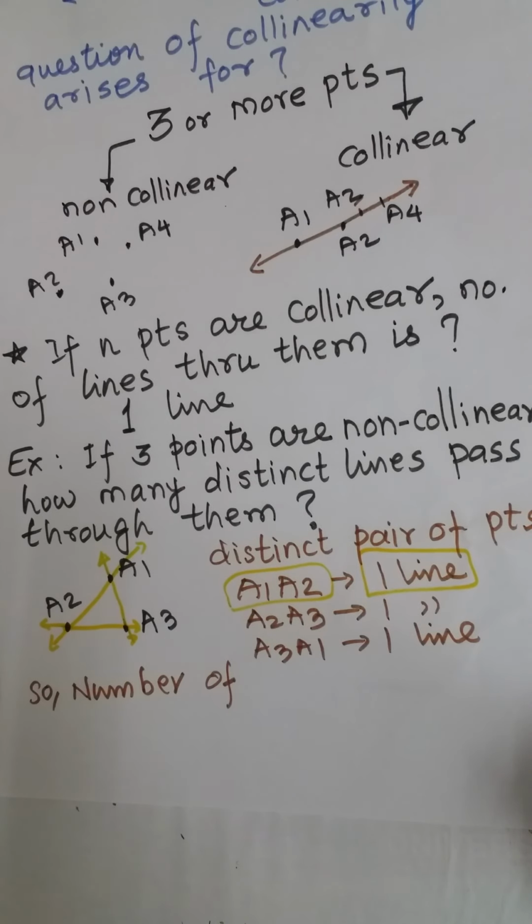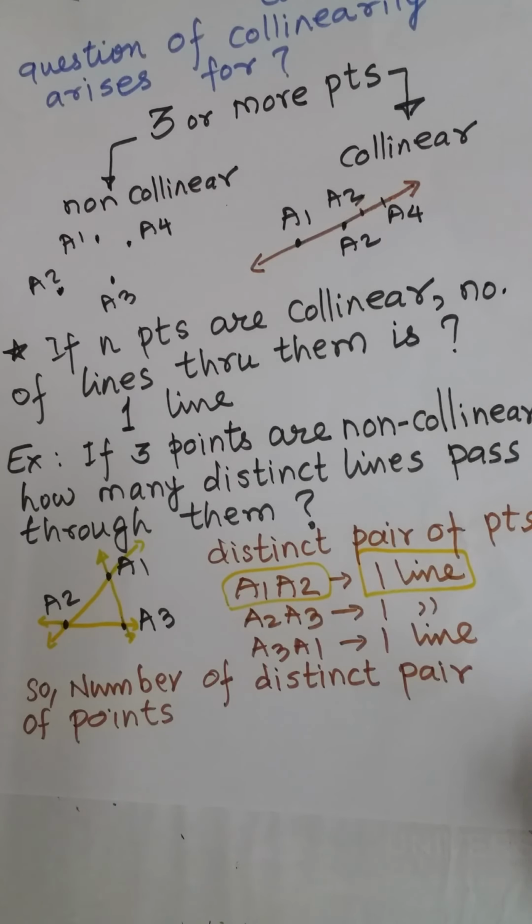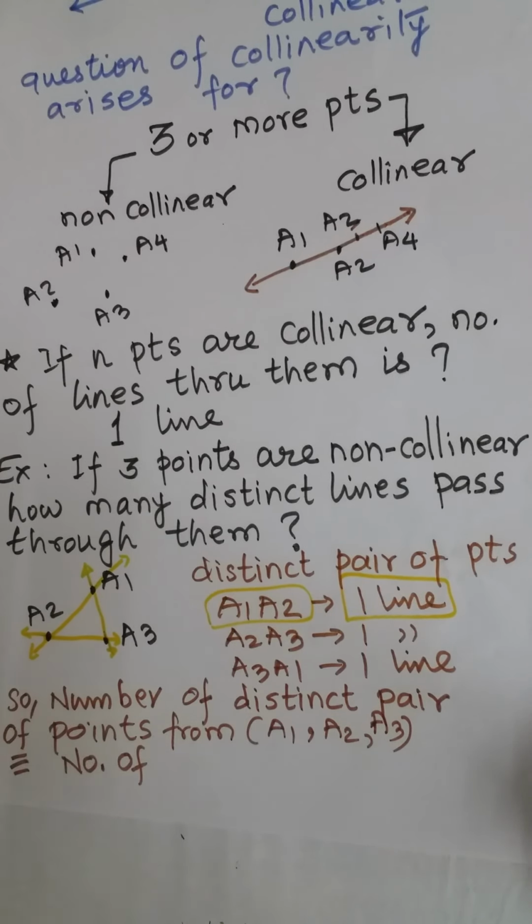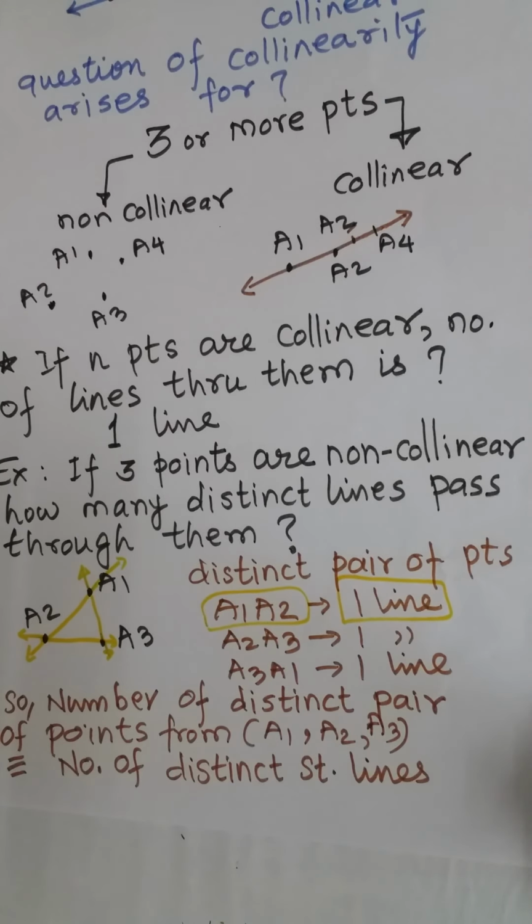So the number of distinct pairs of points from the set A1, A2, A3 is equal to the number of distinct straight lines.